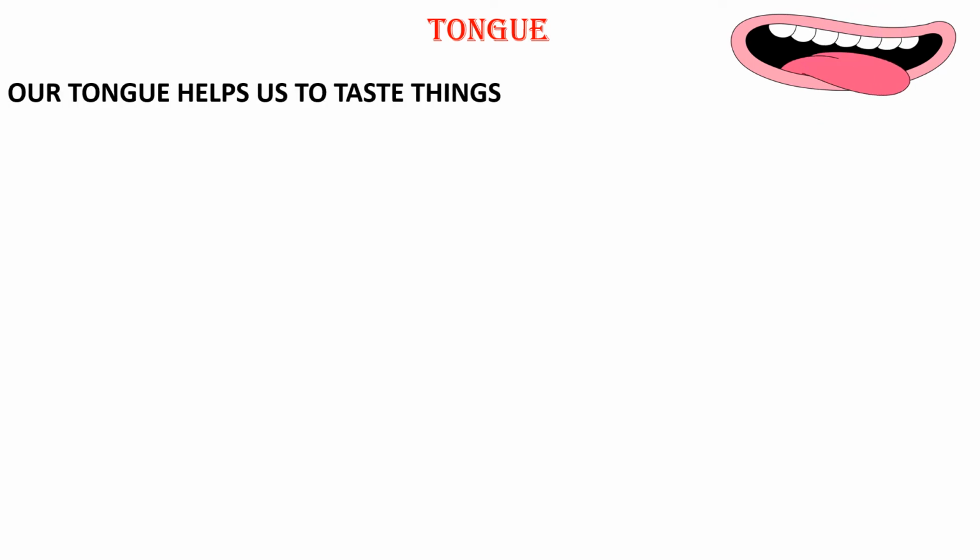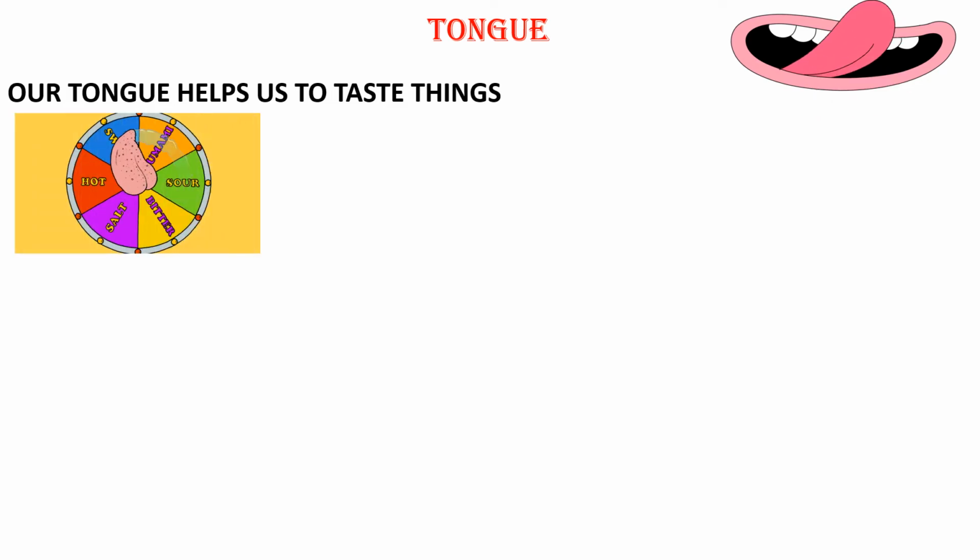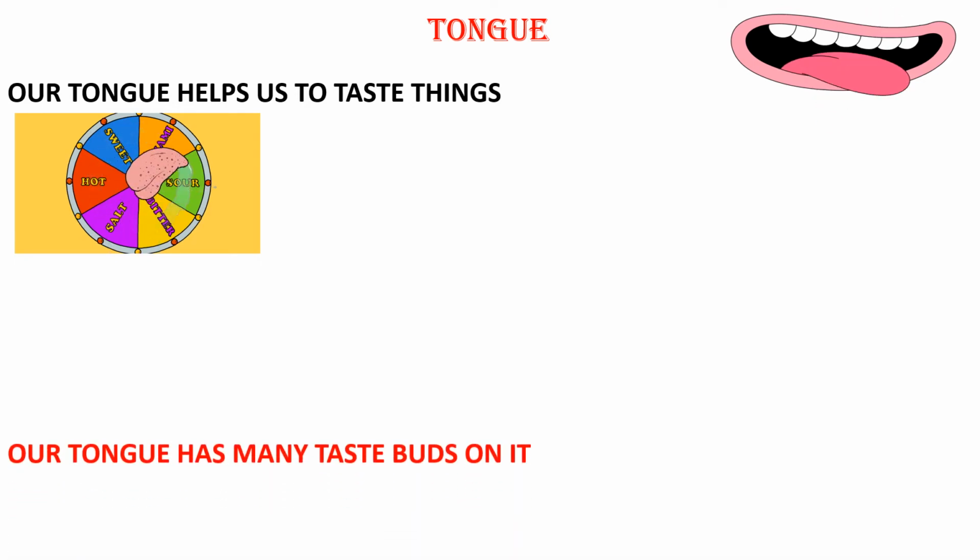Very good. Now, our tongue helps us to taste things. Anything you eat goes and settles on the tongue, no? So our tongue always helps us to taste things like sour, salt, hot, bitter, sweet and cold, right? When we drink hot items, our tongue gets burnt, right? When we eat cold items, we like it. Ice cream, no? How much you all like ice cream, right? So our tongue helps us to taste things.